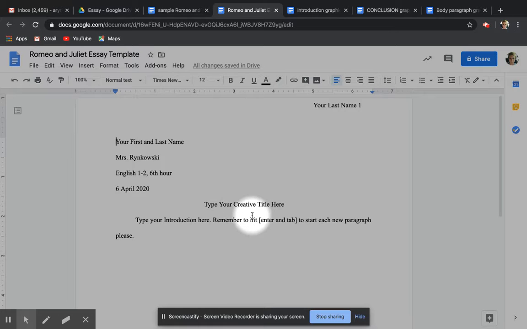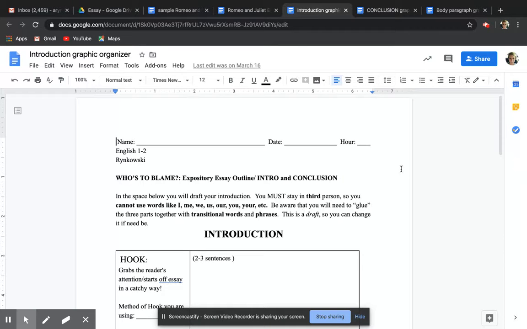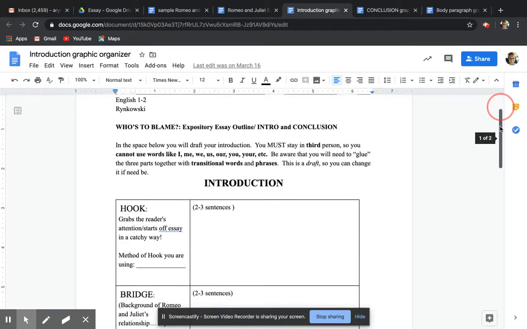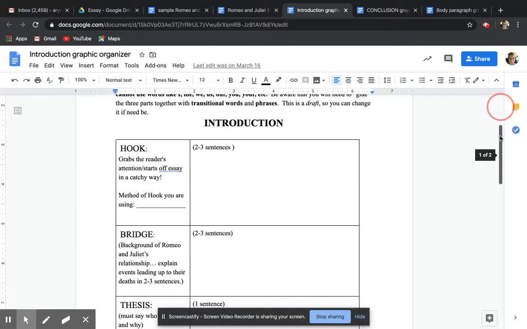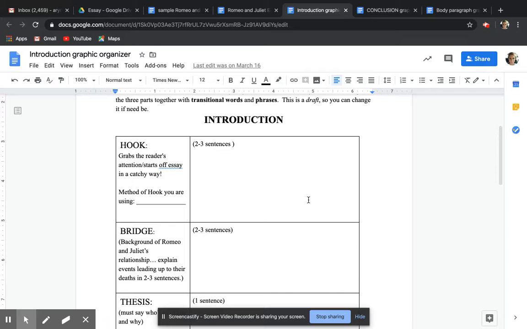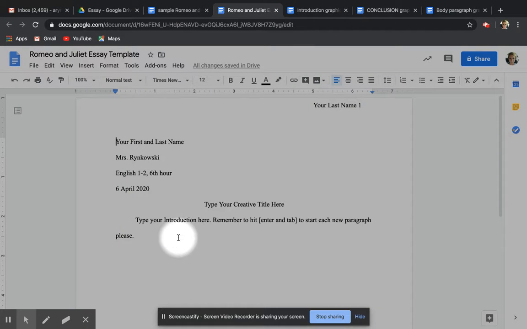Okay, so this is going to be the document where you go back and you pull up your introduction graphic organizer, and it's got all the pieces that you need to type your first paragraph, which is your introduction. So you go here and obviously mine's blank, but you're going to copy your hook, then you're going to come back to your template and you're going to paste it here.